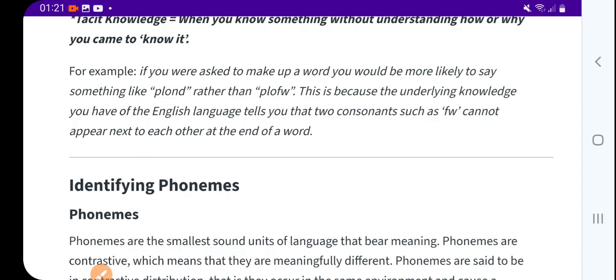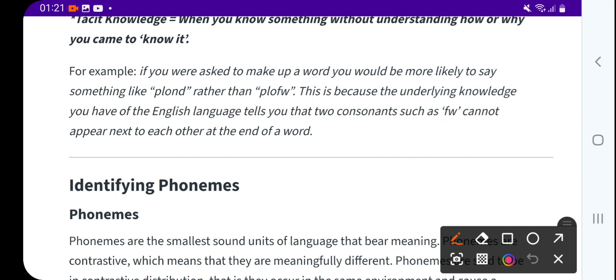This is because the knowledge you have of the English language tells you that two consonants such as f and w cannot appear next to each other at the end of the word, right? So a word cannot end with fw. That's a rule.